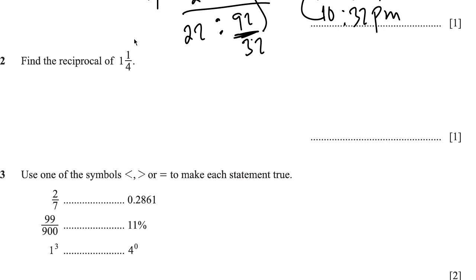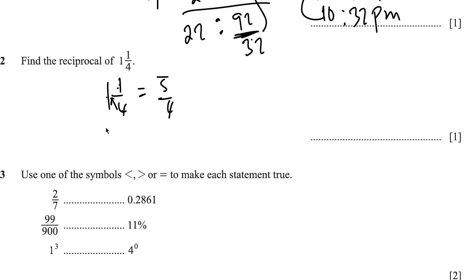So the second question says, find the reciprocal of 1 whole 1 over 4. So we have to convert this to an improper fraction. So what happens here is 1 whole 1 over 4, and then 4 times 1 is 4, then 4 plus 1, that's 5 over 4.